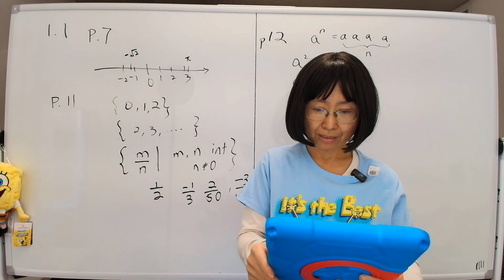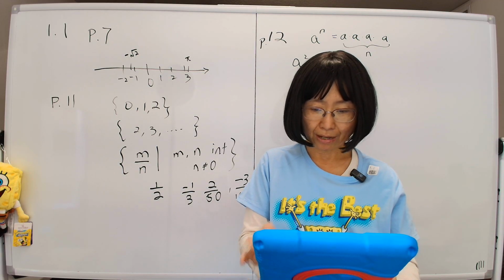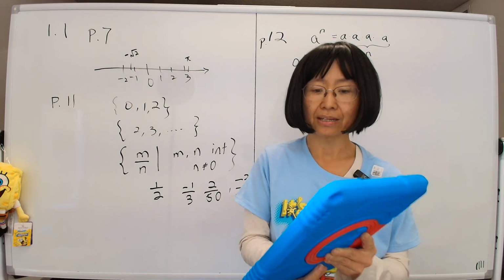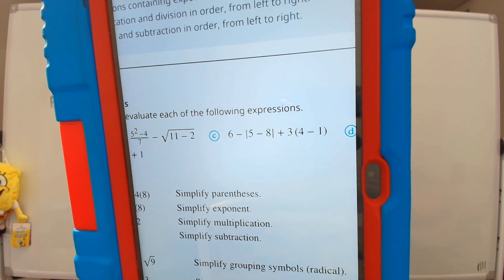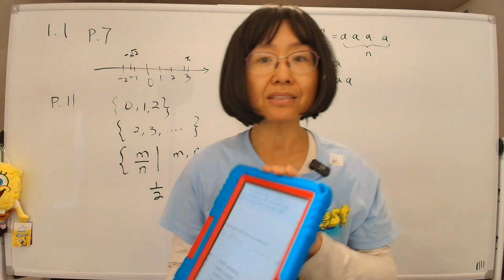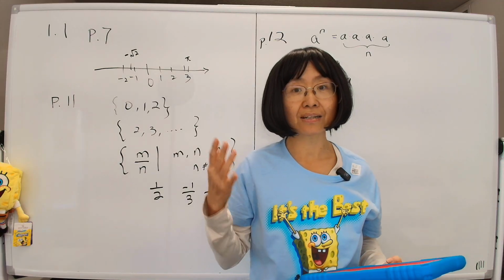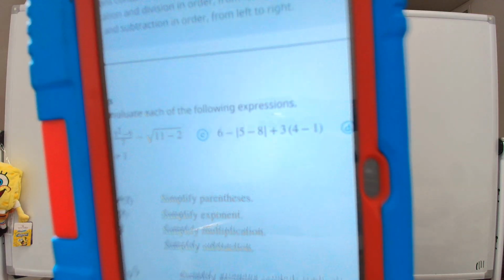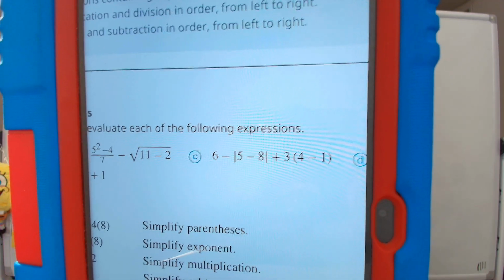Now let's look at, specifically, part C of example 6, where you see this thing here. Look at part C, okay? Now, you see those bars around 5 minus 8? That is the absolute value. Absolute value means you get rid of the negative sign. For example, in this case, the absolute value of 5 minus 8: 5 minus 8 is minus 3.